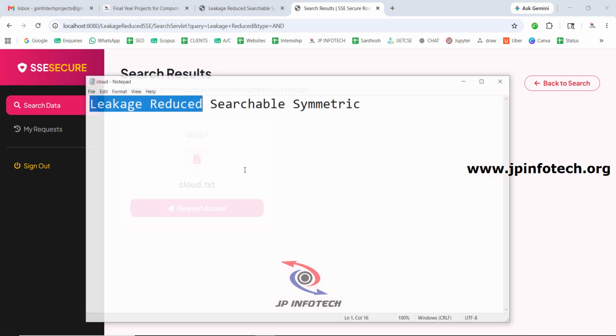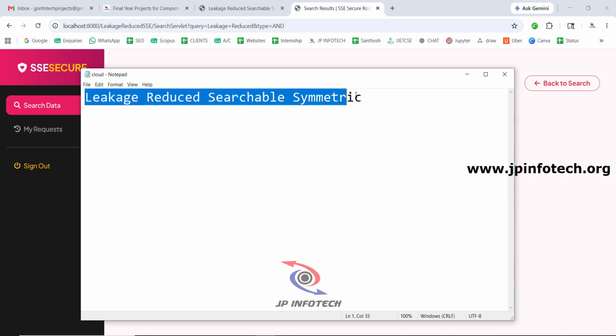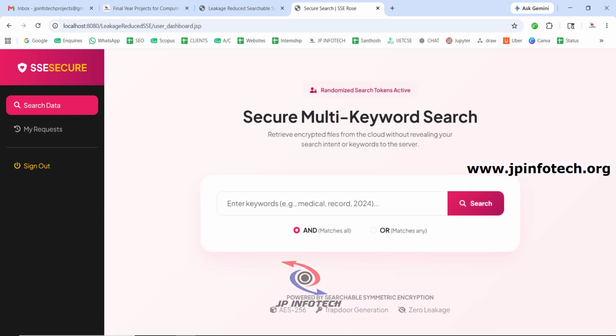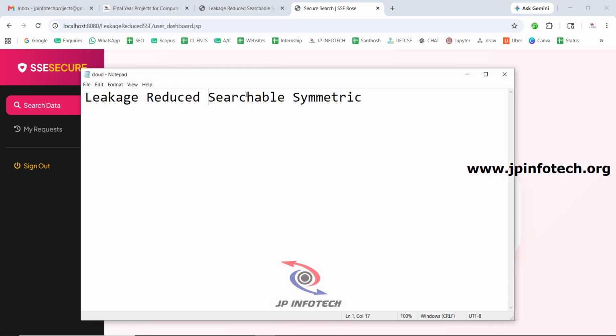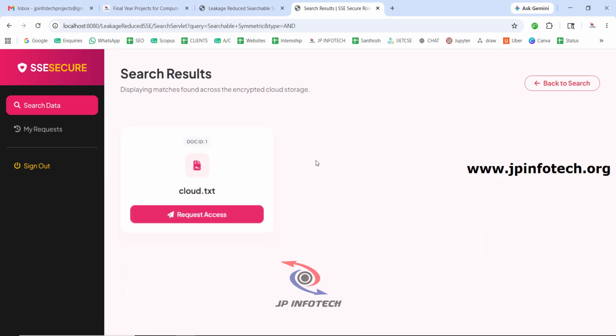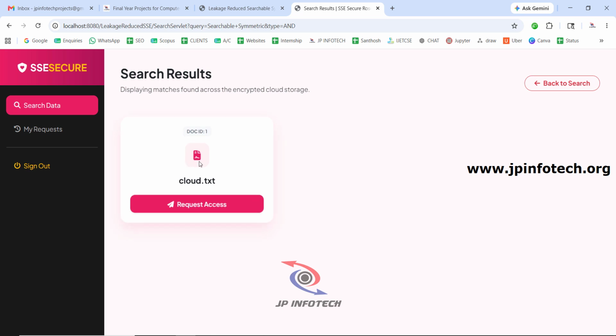So the file contents are encrypted and stored in the cloud. But when we give the information that is available in it, it is matching and showing the files that are available. In this way you can search for the data that you are uploading into the cloud, so that it does not show to a third person, and it is also securely stored.